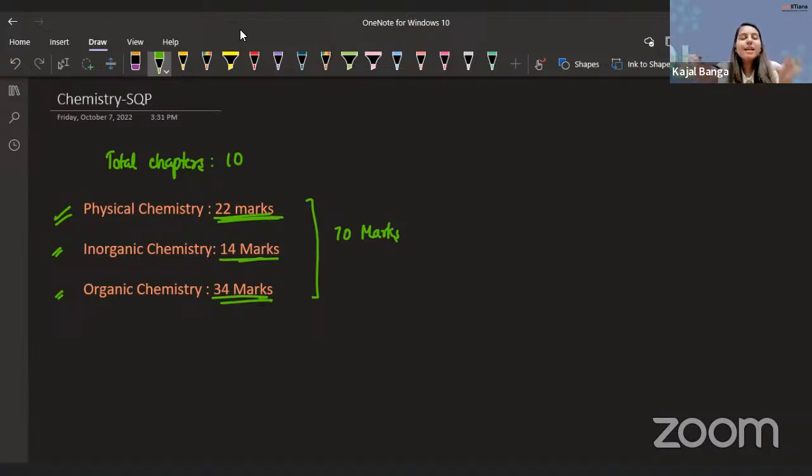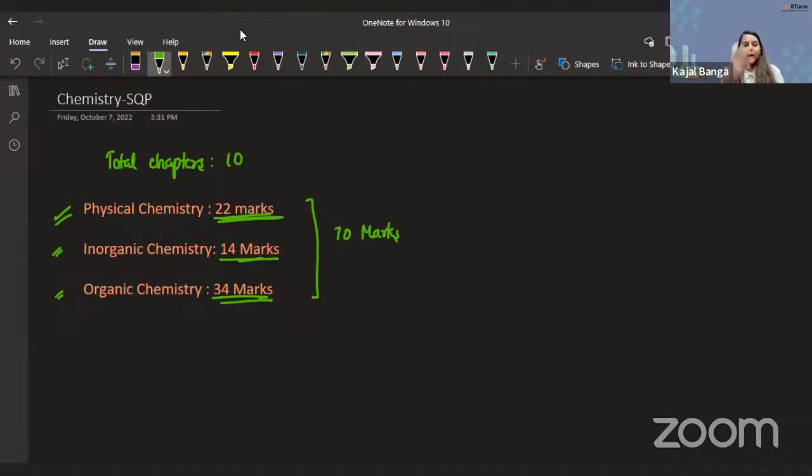Based on this analysis, we can easily say that they have done an even distribution, because we have more chapters in organic, so we have more marks compared to that. The least number of chapters we have is in inorganic. So guys, the mark distribution is not equal because the number of chapters is not distributed equally.